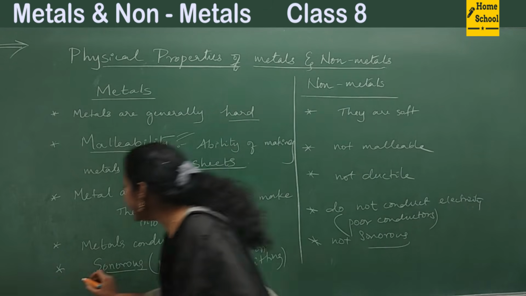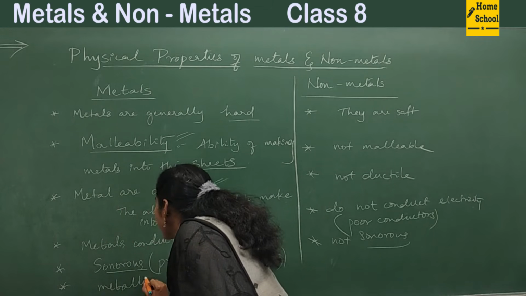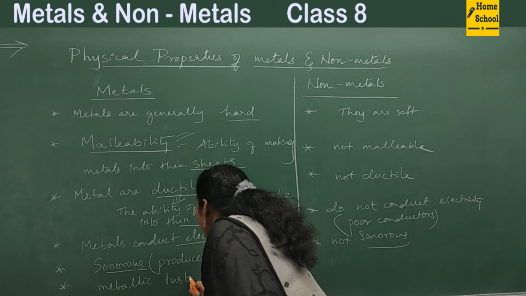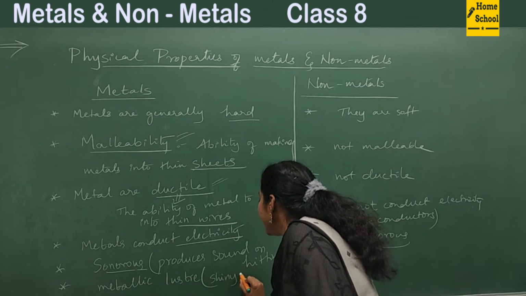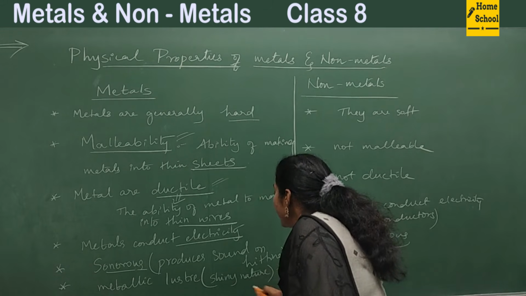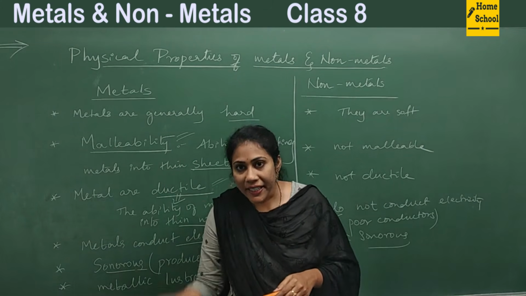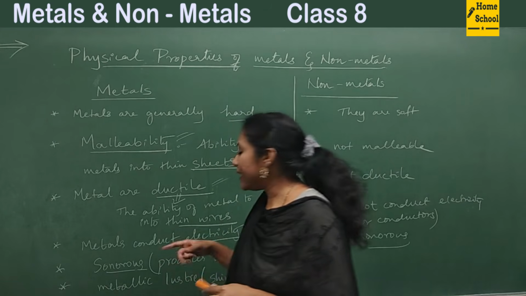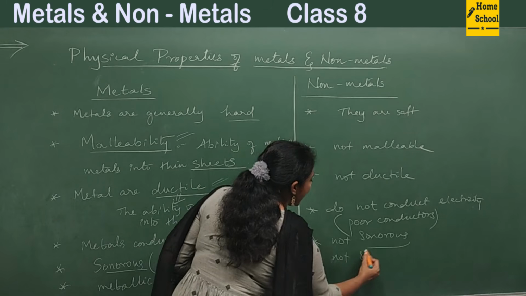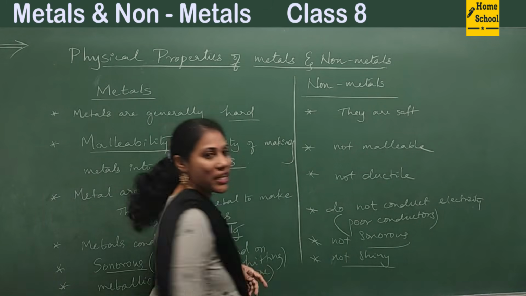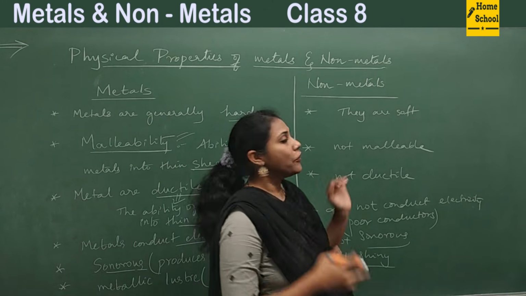Another important property is that metals have metallic luster. What do you mean by metallic luster? It means that they have a shiny nature. When you look at copper, it shines. When you look at silver, it shines. That shiny nature is called metallic luster. So here what do you write? Non-metals are not shiny. They do not shine. Whatever points you wrote for metals, everything is opposite for non-metals.